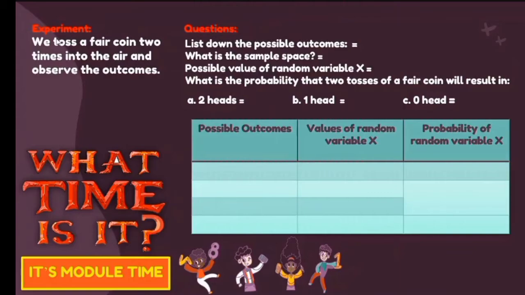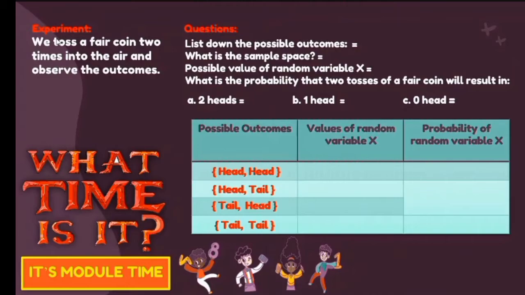So for the first problem, again, we need to list down the possible outcomes. Assuming that we toss a coin, these are our possible outcomes. Let's say we will have head and tail and head, and then you have tail and tail.